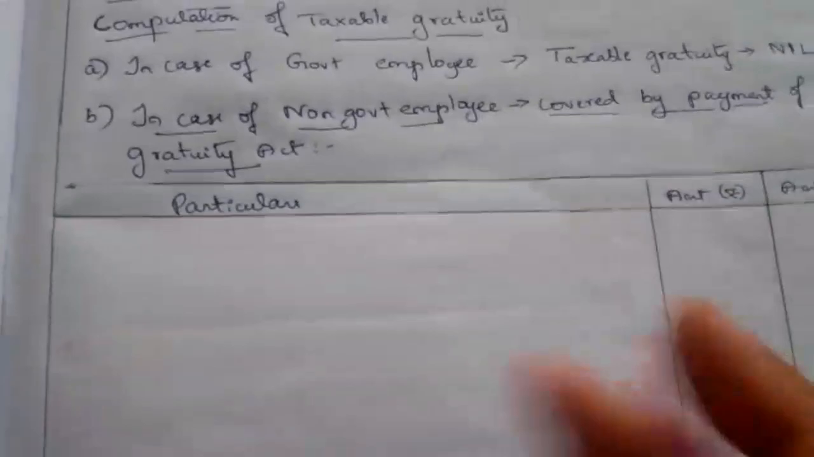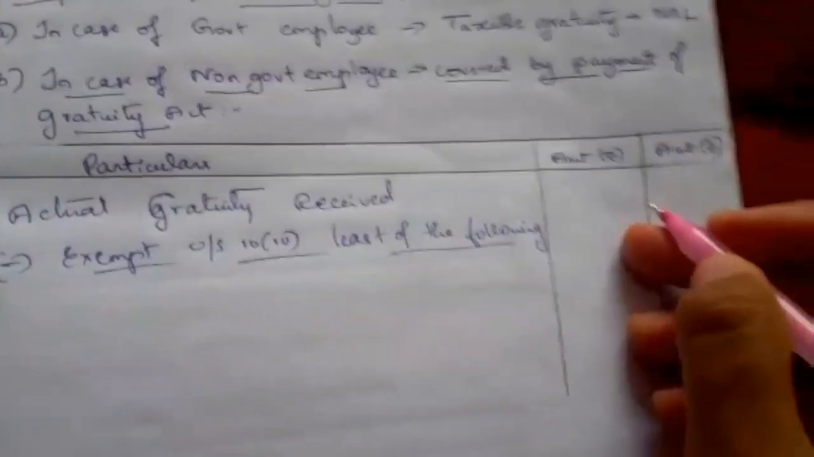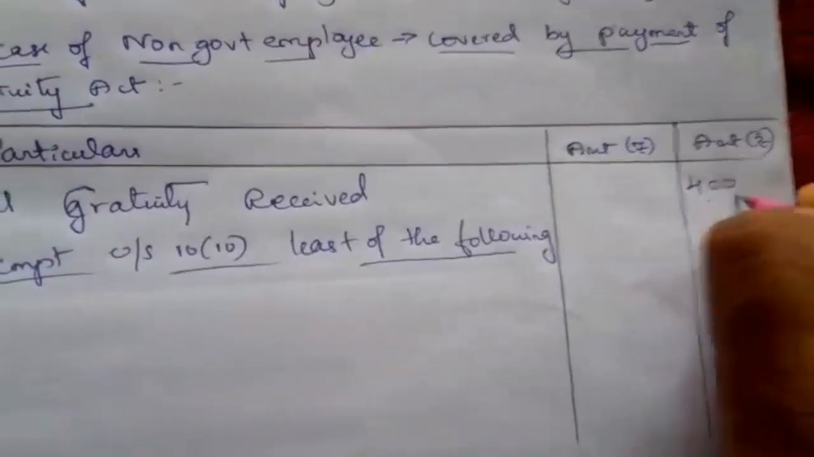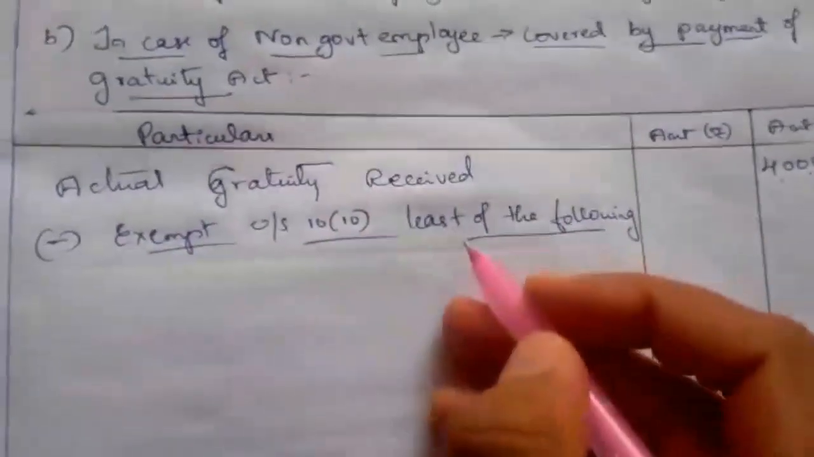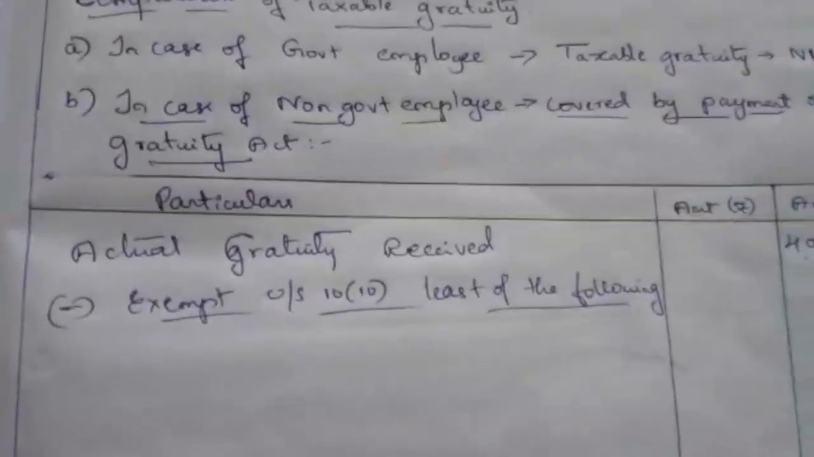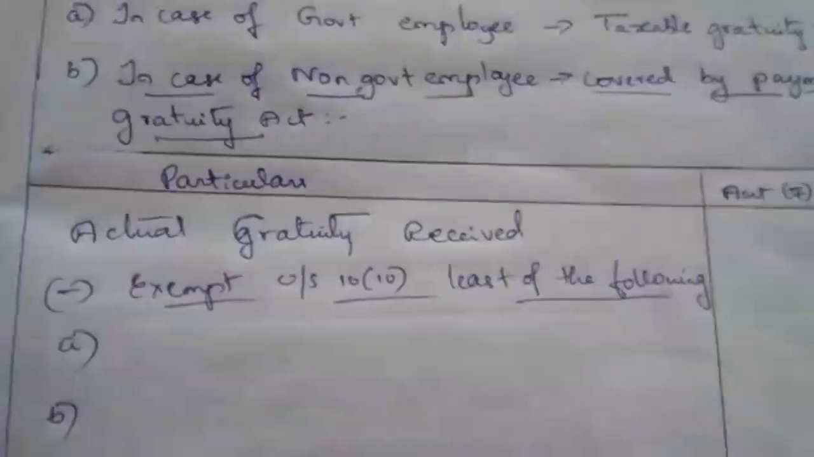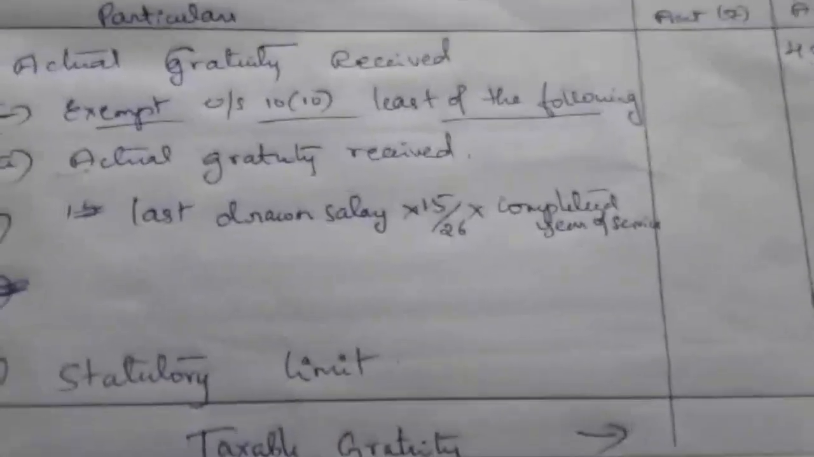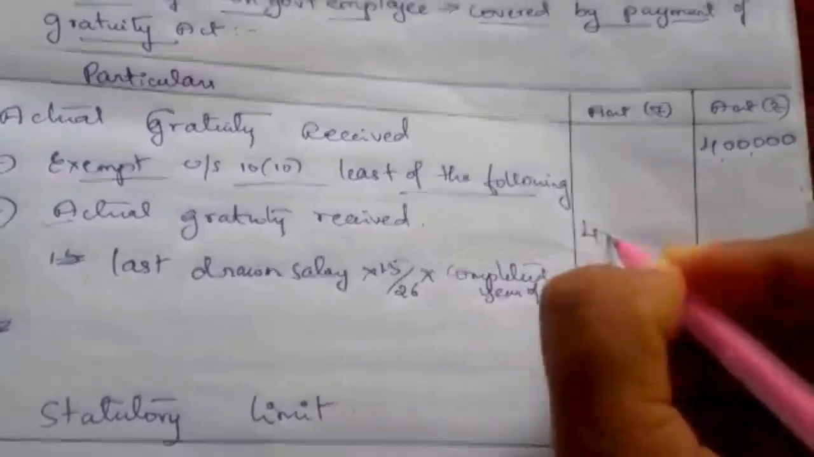In that, the first one is actual gratuity received. In the question, actual gratuity received, how much? He received a gratuity amount of 4 lakh. So actual gratuity received is 4 lakh. Let's say exempt under section 10(10). Here we have to take the least of the following. So we have 3 items, A, B, C. Write down the 3 exemption cases. Here the first one is actual gratuity received, that is the same 4 lakh rupees.